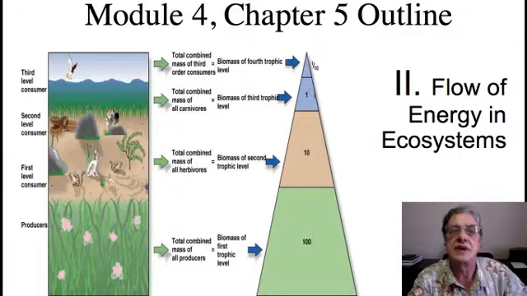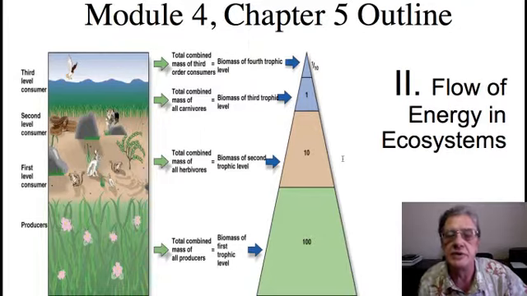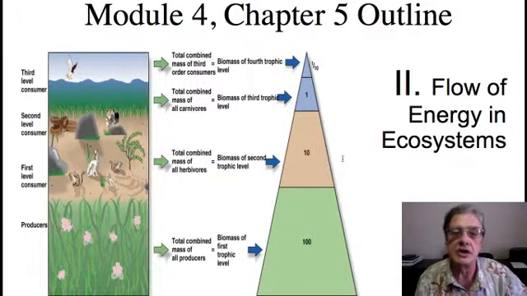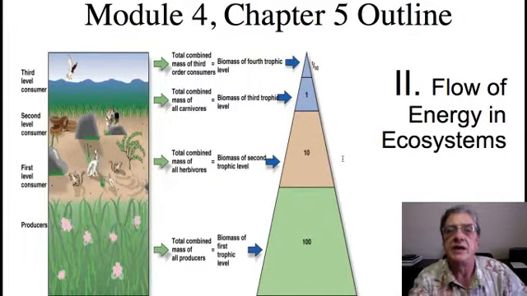This is an important concept to remember, because as the number of resources on our planet become more and more constrained, we will have to be more conscious of how to get the most energy out of the food that we have available to us on the planet. And right now, eating in the lower levels of the food chain is going to produce much more energy than feeding in the upper levels of the food chain.